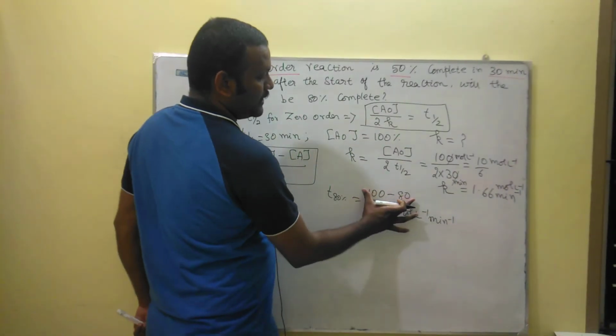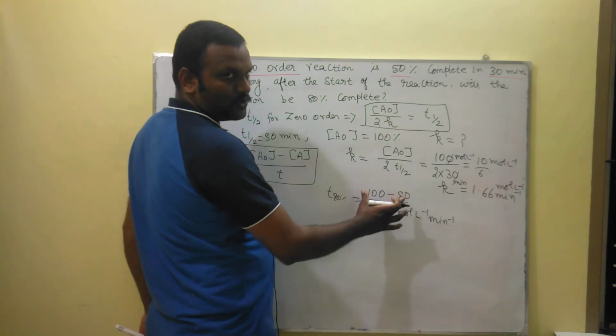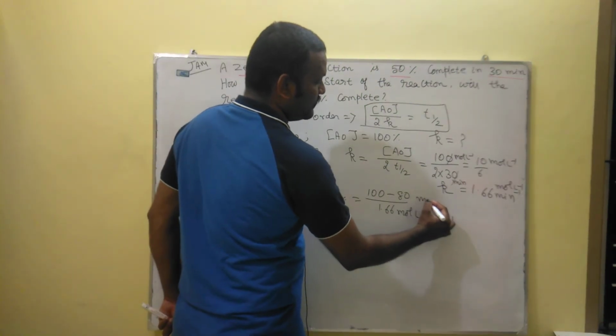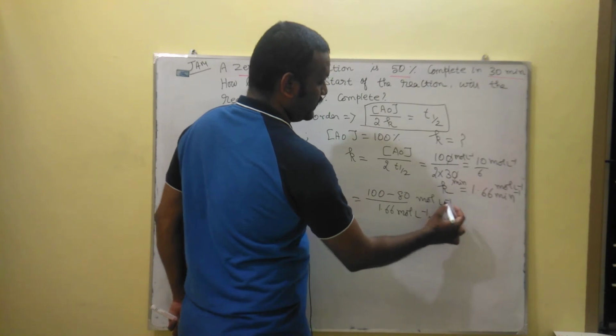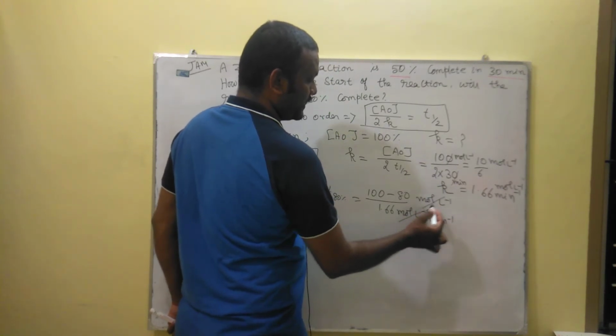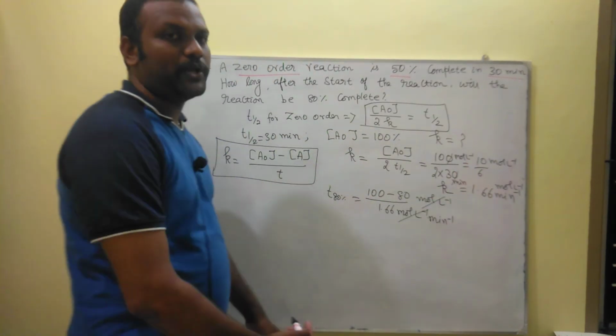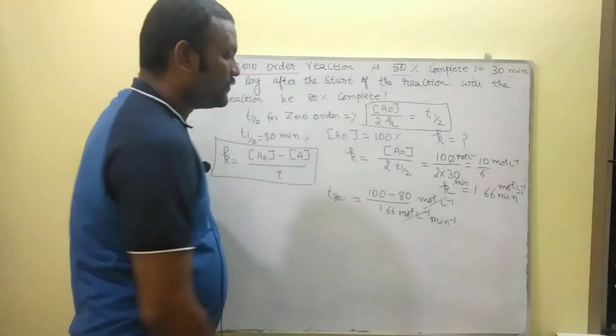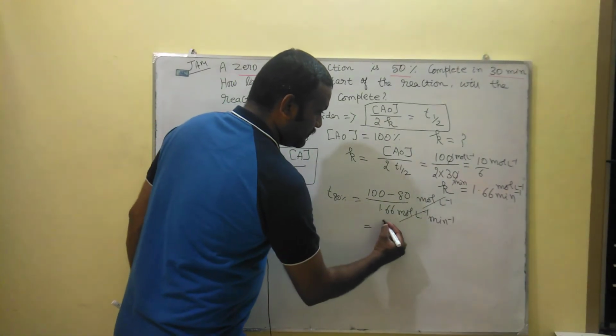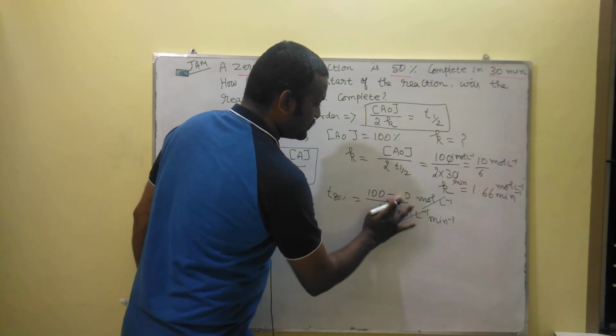Here we get 100 minus 80. This is concentration, so it has the unit of mole per liter, and mole per liter cancels. Minute goes to the numerator, so we get the value in minutes.